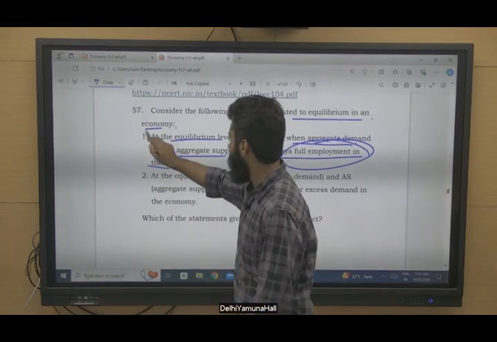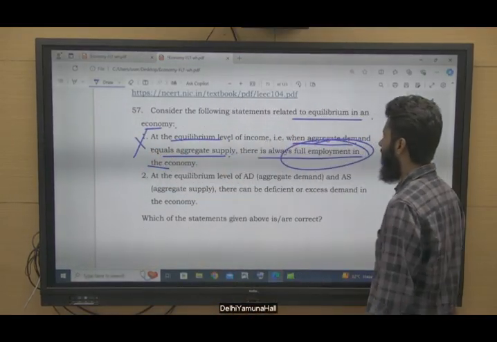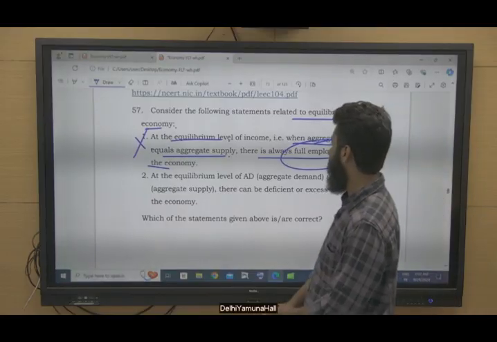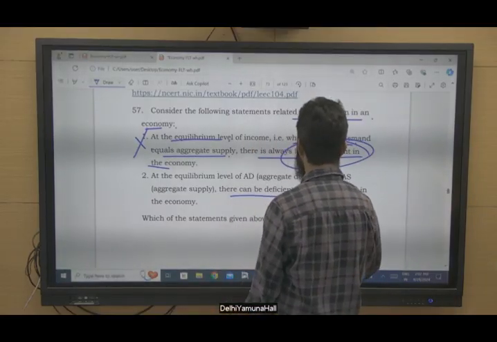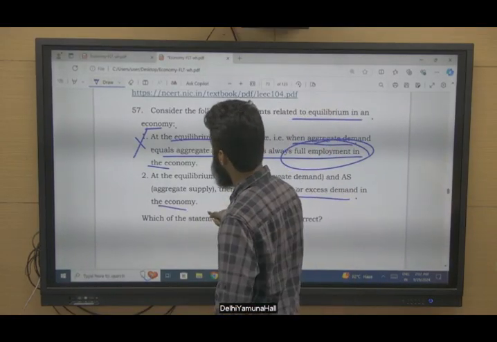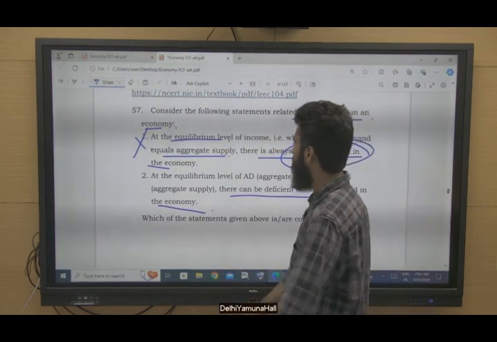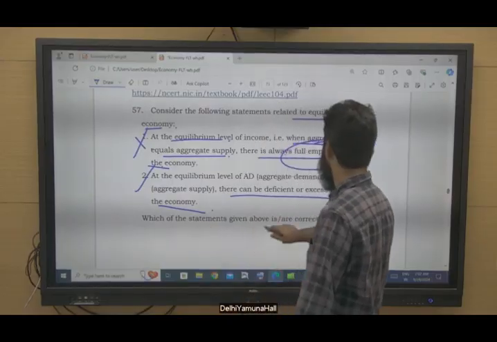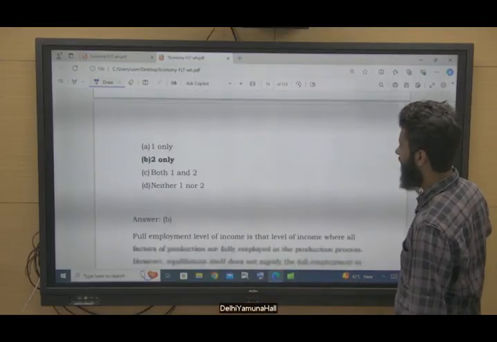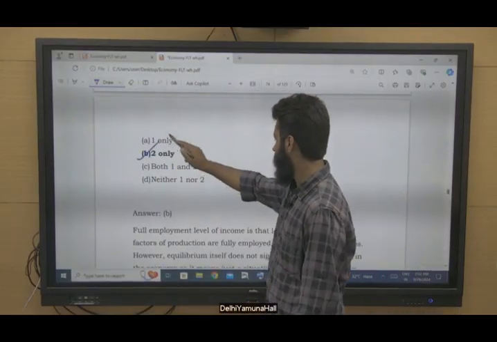So this statement is incorrect. At the equilibrium level of aggregate demand and aggregate supply, there can be deficient or excess demand in the economy. Yes, there can be excess demand, that will be taken care of, right? So this is correct. They are asking about the correct statement. Correct is only 2.